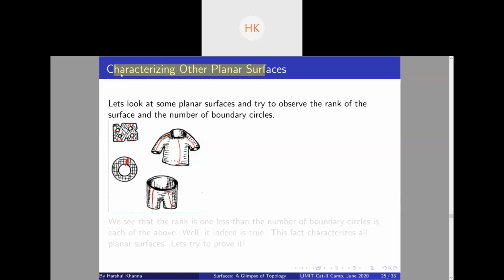So let's look at these planar surfaces, and I already drew the substantial arcs on them. Can you observe the number of boundary circles and its relation with the rank of the surface? Can you write it in the chat, or just unmute and speak?